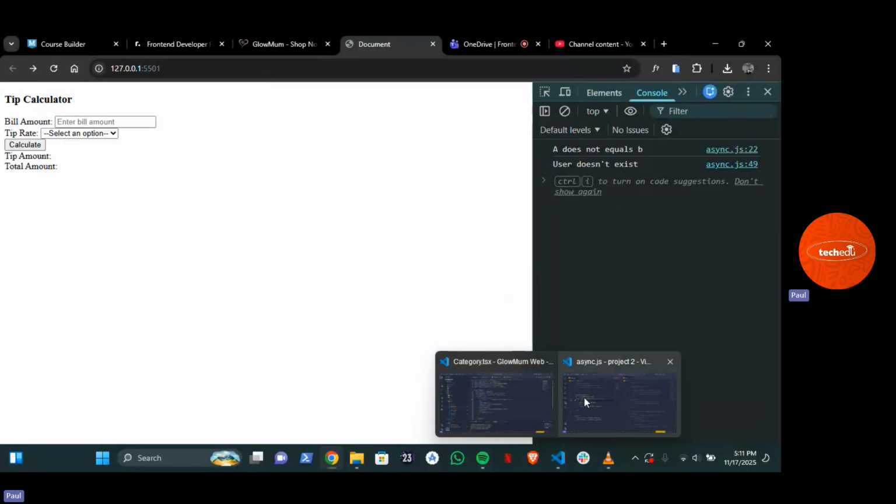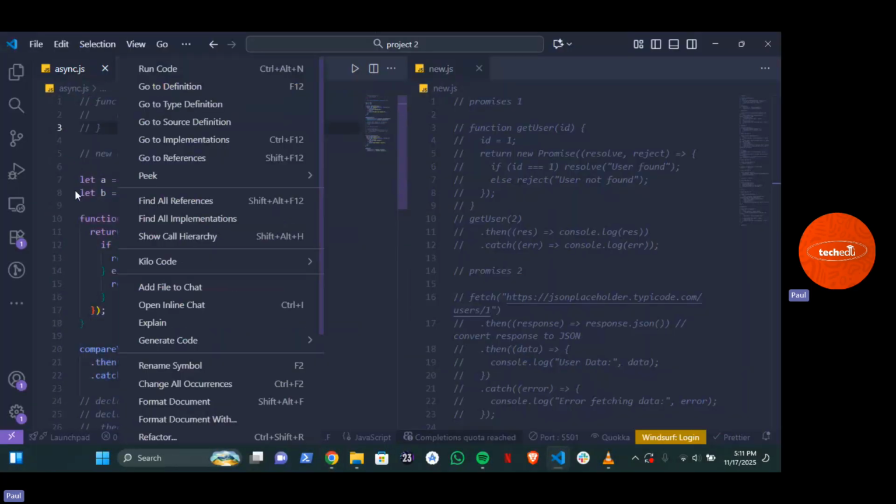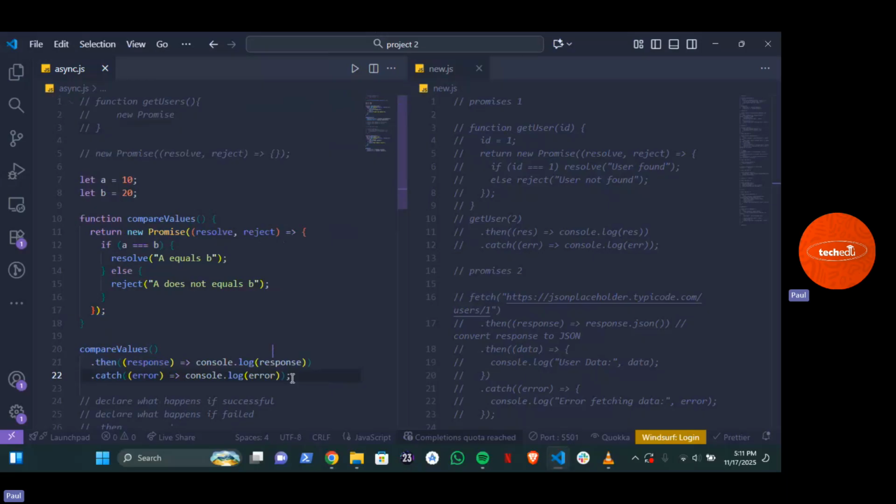Okay, A does not equal. Let me remove that other one that's here. I think it's interfering, if you notice. So it's interfering. So I'm going to remove this, and I'm going to have something much simpler.